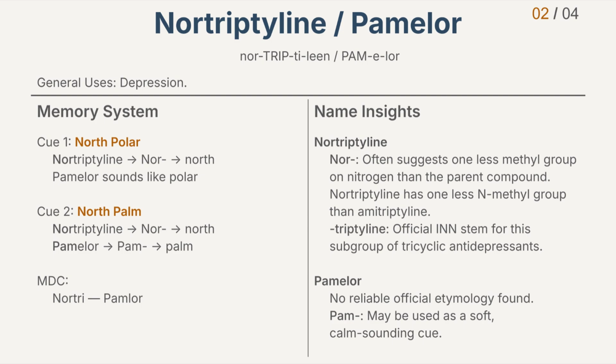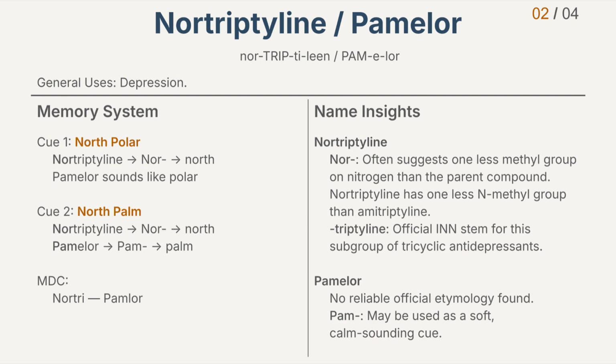Q2. North Palm. Nor again points to north. Pamelor begins with Pam. Pam can remind you of palm. So North Palm gives you a second way to connect the two names. Now let's lock in the names with the minimal distinctive chunk method. Nortre, Pamelor. Nortre, Pamelor. Repeat these chunks as many times as you need.